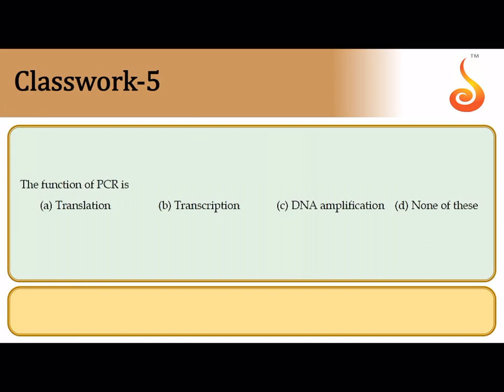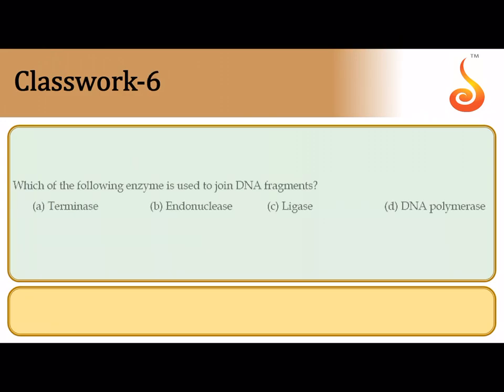Fifth question says the function of PCR, polymerase chain reaction, is in vitro gene amplification. In vitro, that is not inside the living cell. It is done in an apparatus, isn't it? So the best answer is DNA amplification. If you remember, by running 30 cycles of PCR, you can obtain about billions of copies of DNA. So it is a method to obtain gene amplification, DNA amplification, or cloning in vitro, not under natural conditions.